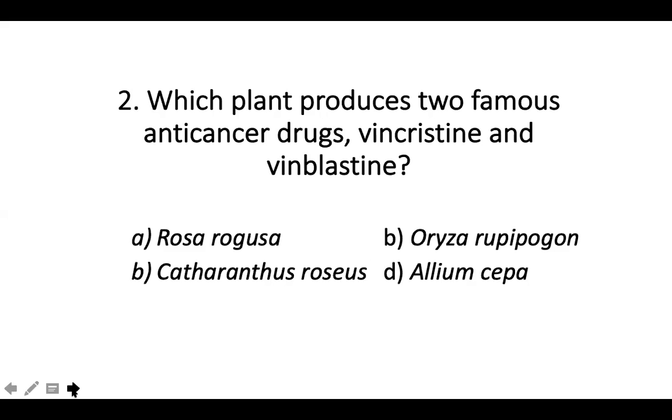C, Catharanthus roseus, not B, and D, Allium cepa. Yes, there is a slight mistake. So A, Rosa rugosa, B, Oryza rufipogon, C, Catharanthus roseus, D, Allium cepa. Which plant produces two famous anti-cancer drugs, vincristine and vinblastine? A, Rosa rugosa, B, Oryza rufipogon, C, Catharanthus roseus, D, Allium cepa.